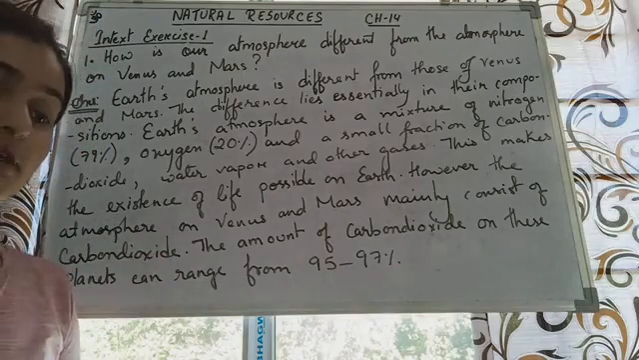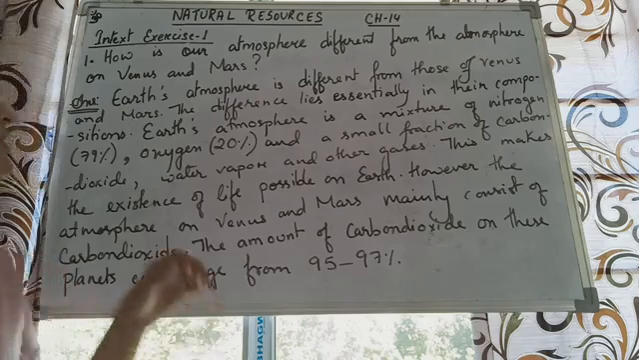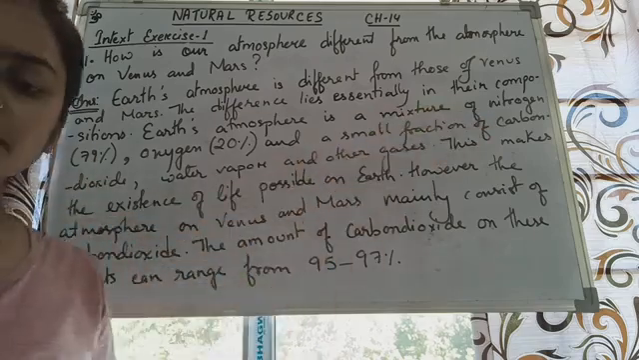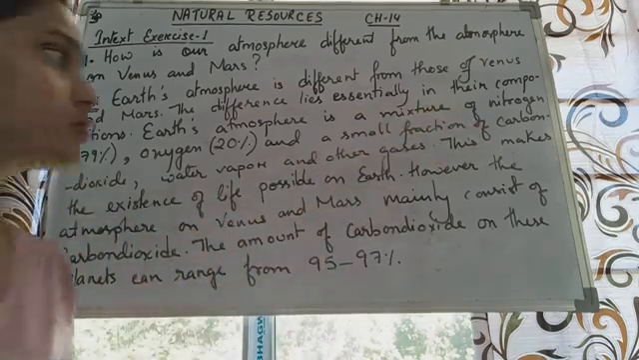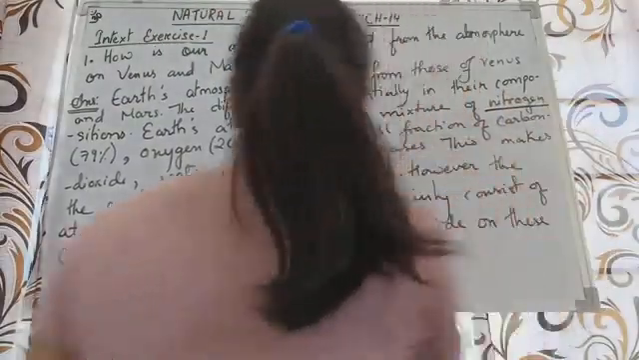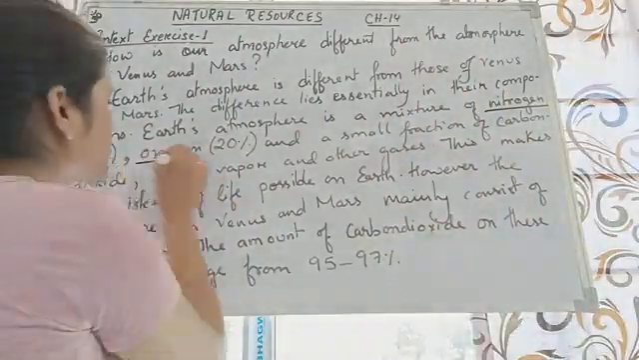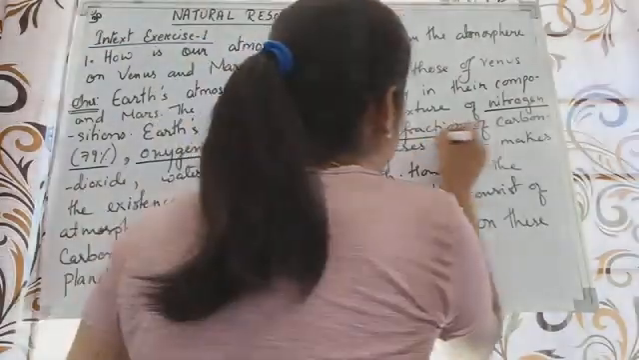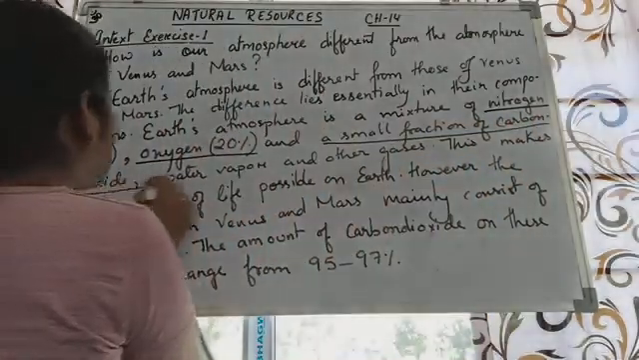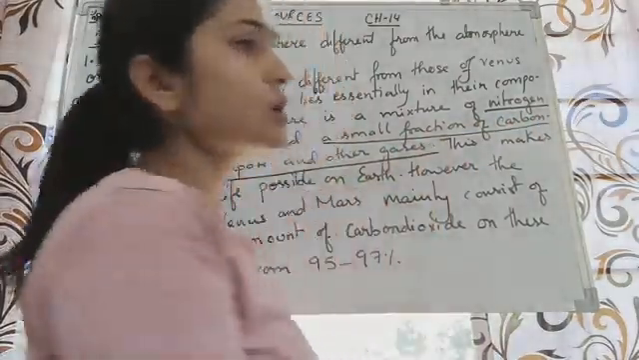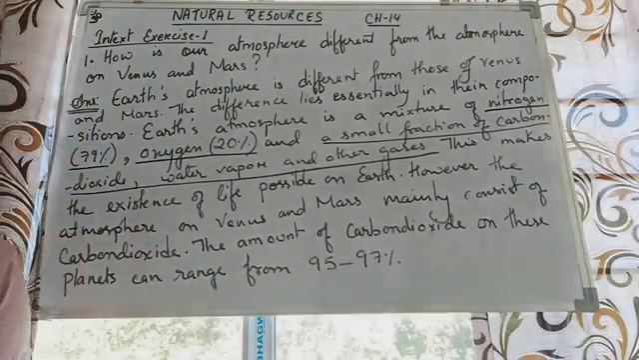Yes, so Earth's atmosphere's composition is 79% nitrogen. Okay, the percentages, make sure to remember that. Nitrogen is 79%, oxygen is 20%, and there is a small fraction of carbon dioxide, water vapor, and other gases. So this is the composition of Earth's atmosphere.